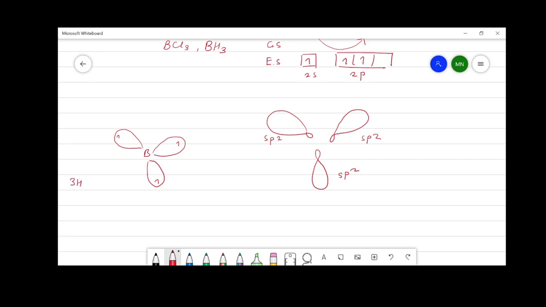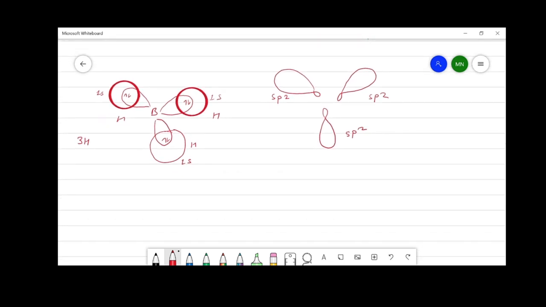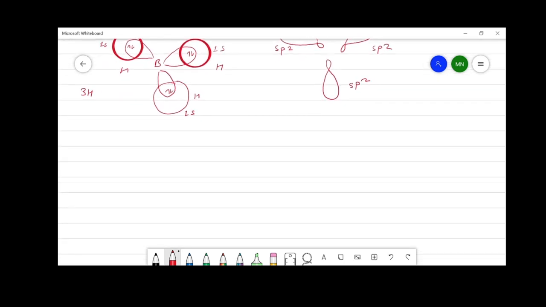These 3 sp2 hybrid orbitals now can overlap with the atomic orbitals of 3 hydrogen atoms and make covalent bonds. This is how a boron trihydride molecule is formed, in which the geometry of the molecule is trigonal planar, and the bond angle between the two bonds is 120 degrees.